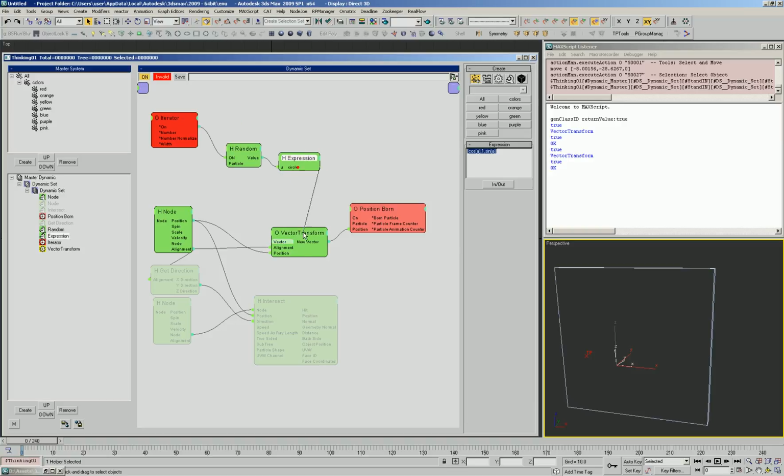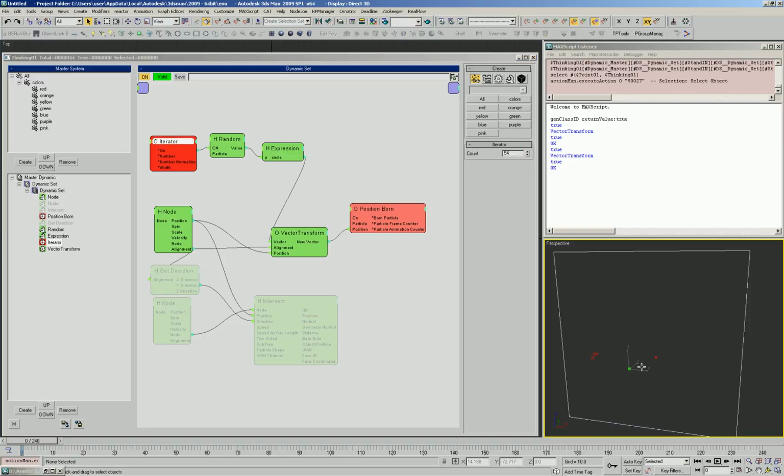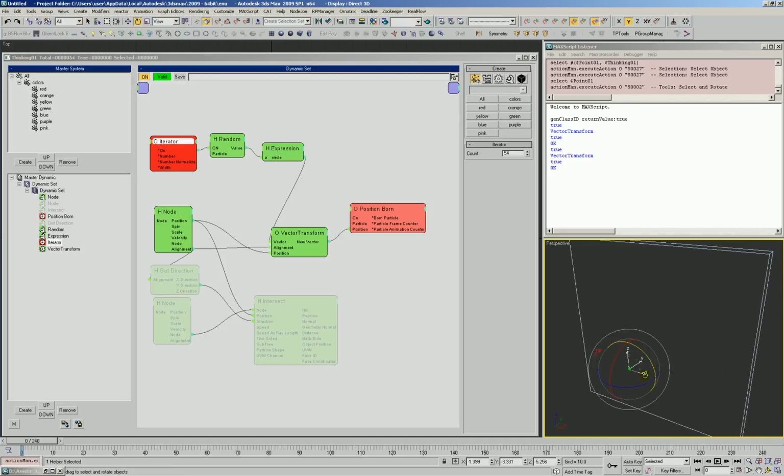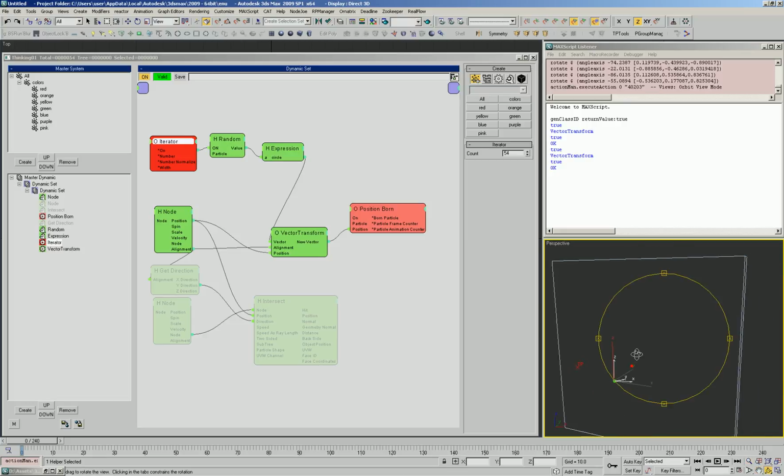Remember, our circle here is generating a vector. It's kind of hard to see because it's so small, but as we zoom in, now we can see that that circle is getting updated and it maintains its alignment. It's a lot like p-attach or lock bond if you're from p-flow.